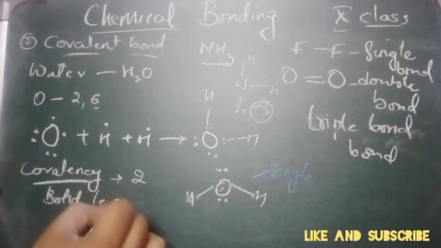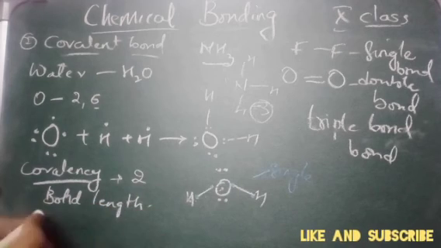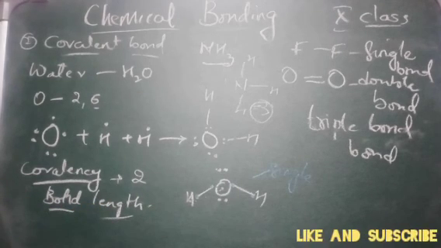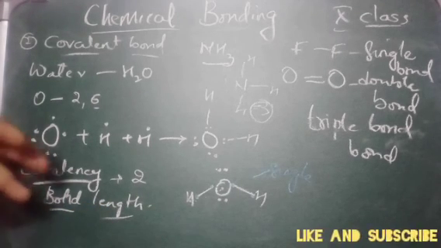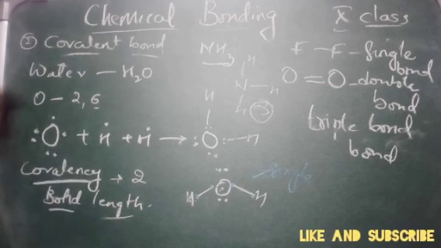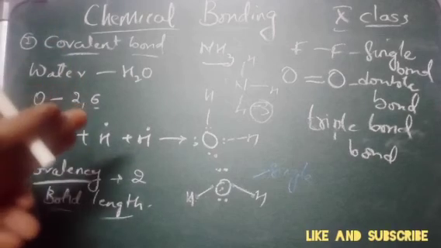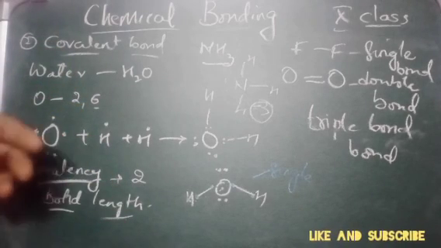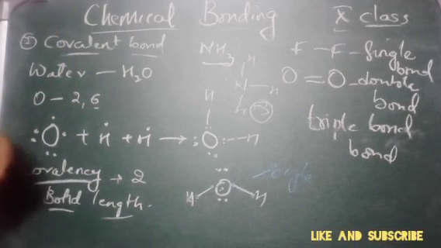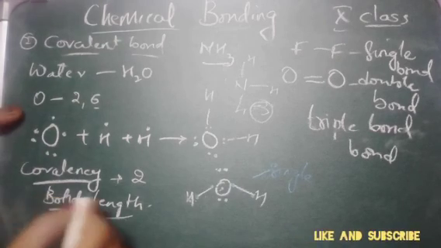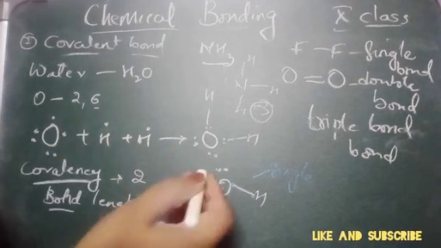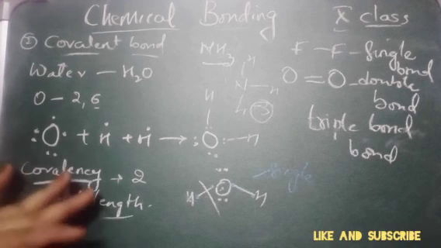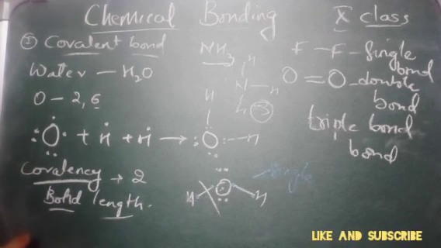And what is bond energy? Bond energy, or bond dissociation energy, is the energy needed to break the covalent bond between the two atoms of a diatomic covalent compound.